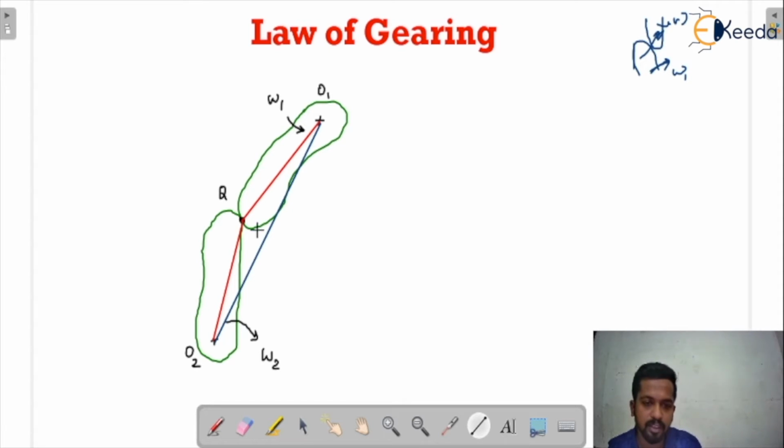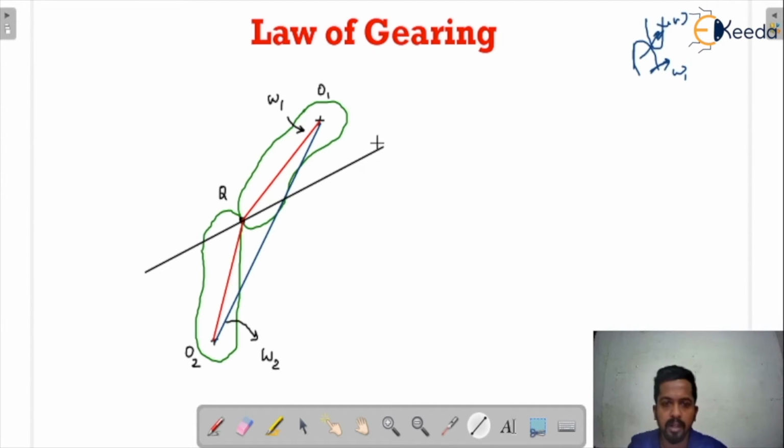So there will be a line of action of forces. The line of action for these two bodies would be like that. This is basically a line of action when one body is exerting the force on the other body.